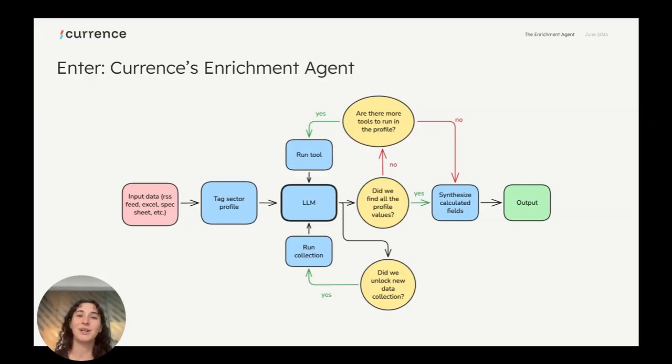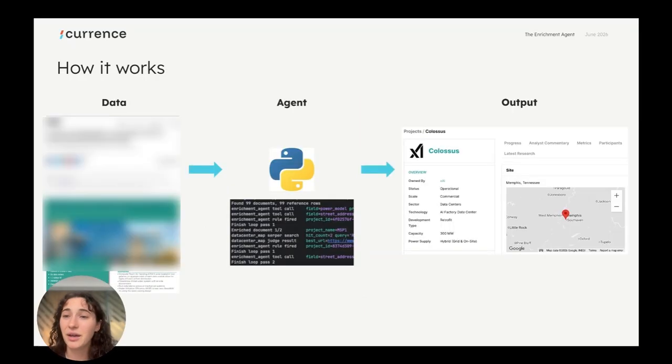Once all of that is done, it goes to a final step where we synthesize a few things, like a really great overview and description of the project, and then we get the output. A real example of what that looks like: we might be taking in data from the spec sheet. It gets fed into the agent, which is built on Python. And then we have the output, which is a real example of a project page on the Currence platform. You can see things like specific site information, what scale the data center is at, what development type it is, the capacity, the power supply, and even more.